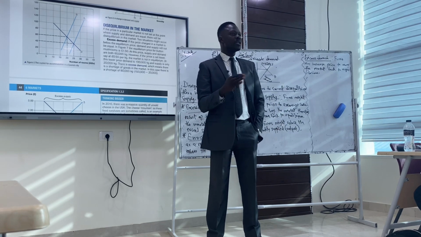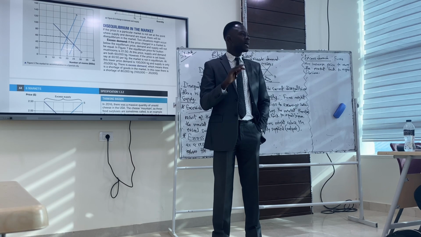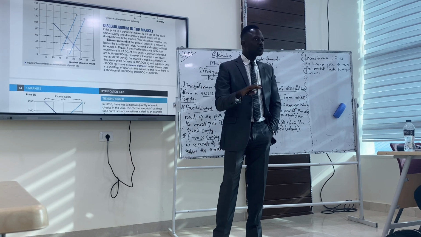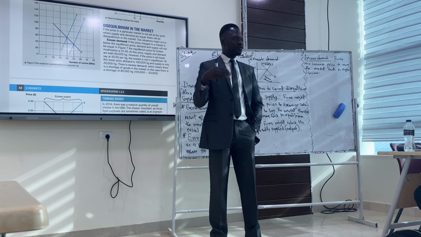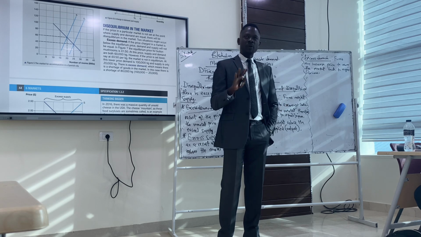The market is supposed to be at equilibrium every now and then. Why? Because without equilibrium, there's no market clearing. The market is supposed to be cleared. That is why we have to agree on price, quantity demanded and quantity supplied. Get the point about equilibrium.